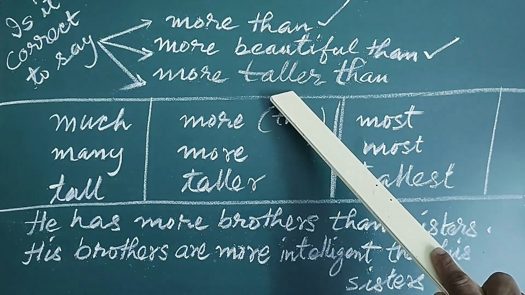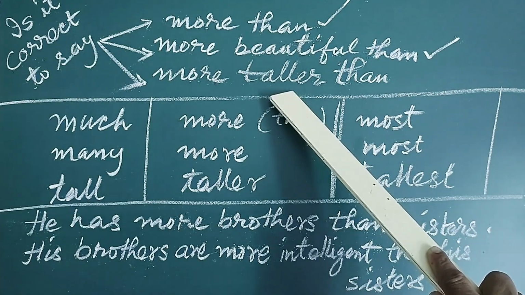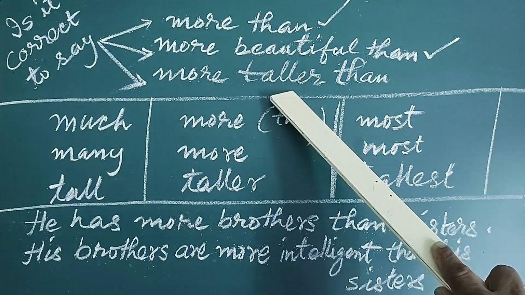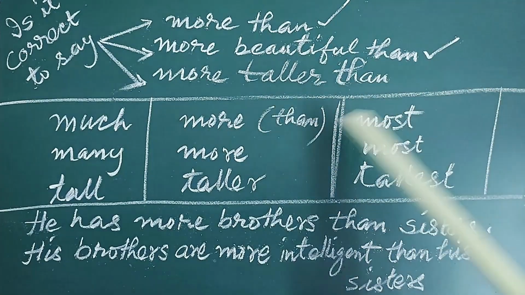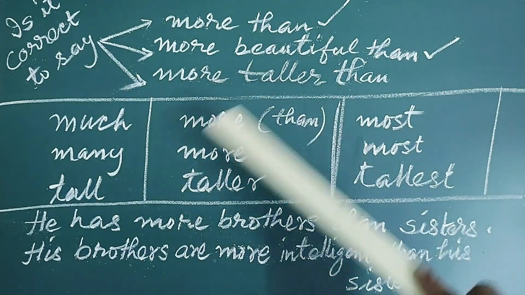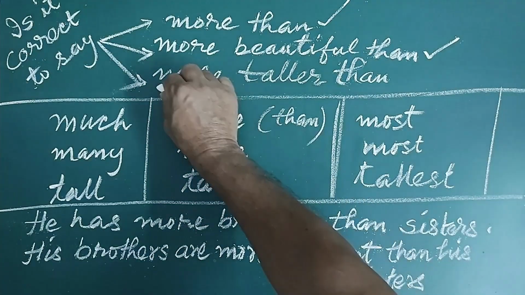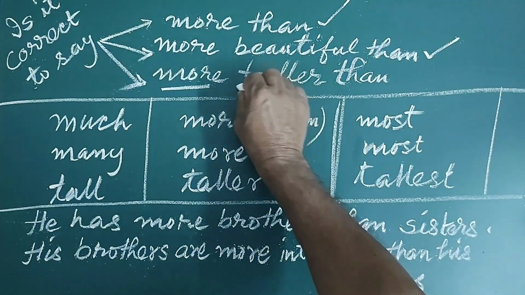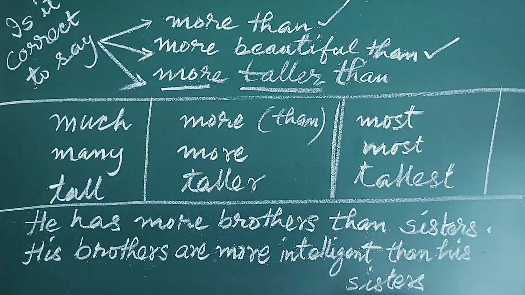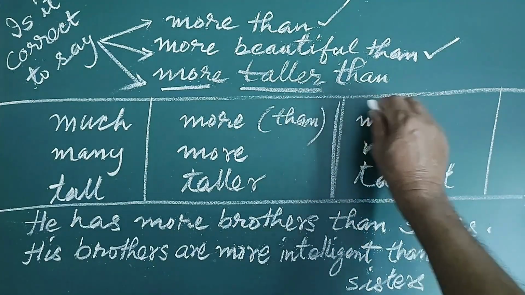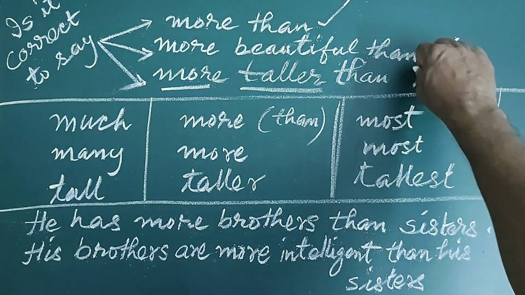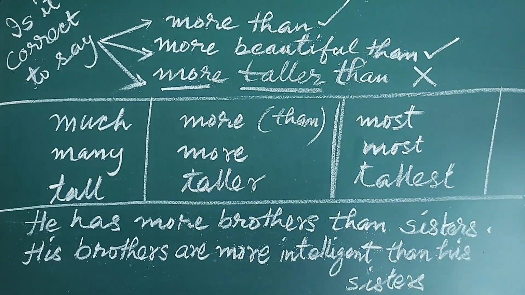Taller itself is a comparative degree. It is the comparative degree of tall, and the superlative degree is tallest. In that case, we are repeating two comparative forms. We have no right to repeat two comparative forms, therefore, more taller will be marked as a wrong usage.